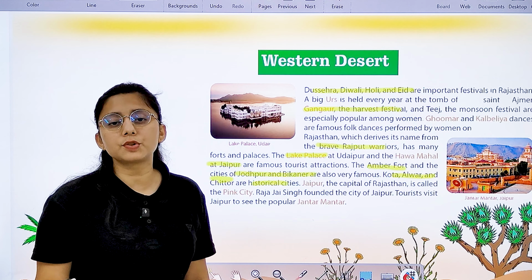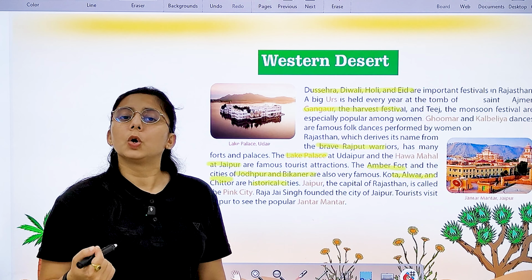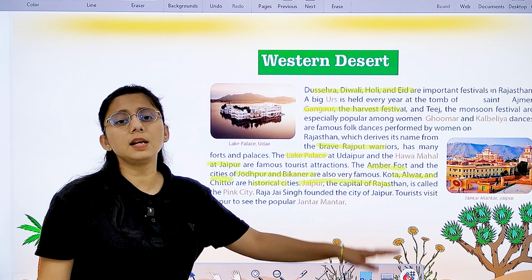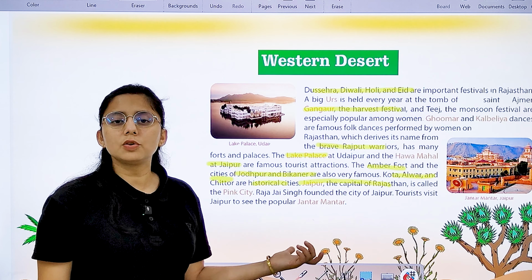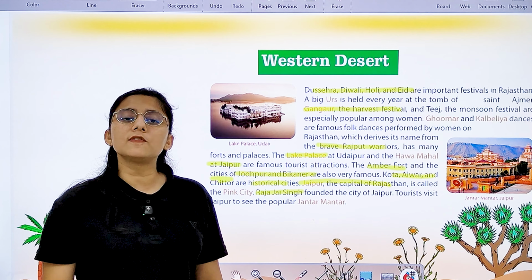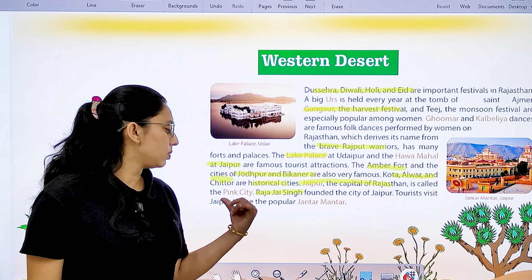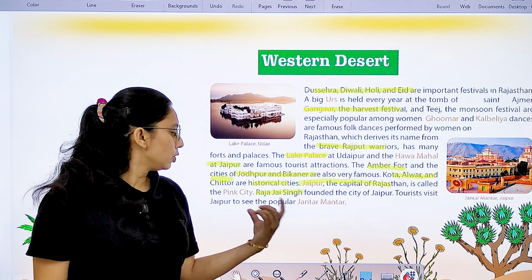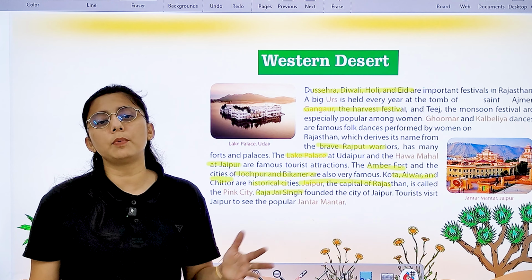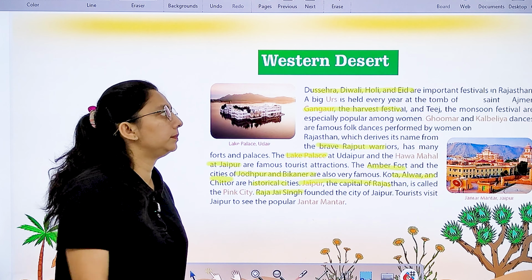The question may be asked to you: name some historical sites of Rajasthan. Ajmer, Kota and Chittor. Jaipur. What is the capital of Rajasthan? Jaipur, which is also known as the Pink City. Raja Jai Singh founded the city. Who founded the city of Jaipur? That is Raja Jai Singh. Tourists visit Jaipur. Why do people visit Rajasthan or Jaipur? For Jaipur, it is to watch Jantar Mantar.